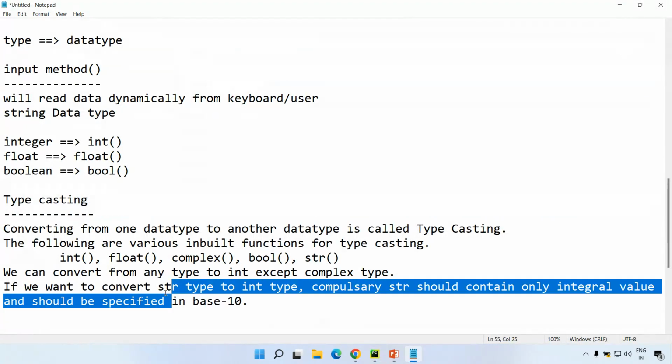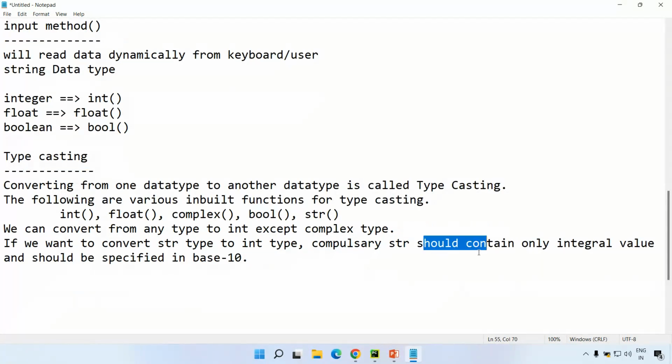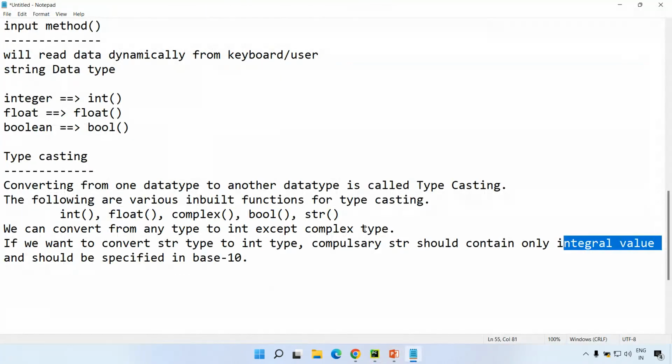If you want to convert string data type to integer data type, compulsorily the string should contain nothing but an integer value. 1960 is the only integer value; except that I'm not specifying anything. And it should be specified in this format, based on format. 1960 is also in decimal format. So this is what with respect to the basic introduction of Python programming language.